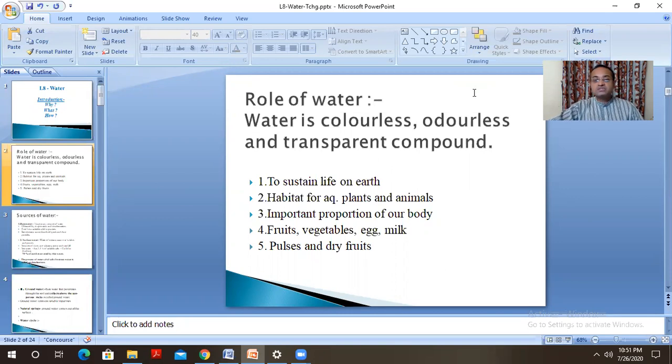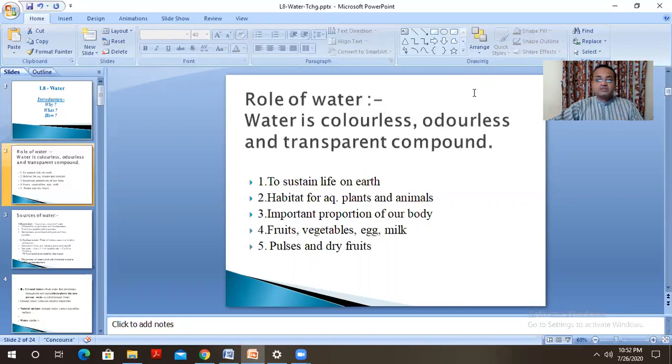Water is useful to sustain life on earth. We all need water for drinking purposes. Animals require water. Plants require water. So life is present on the earth only because of this water. Now, dear friends, this water has also become an important habitat for aquatic plants and animals.